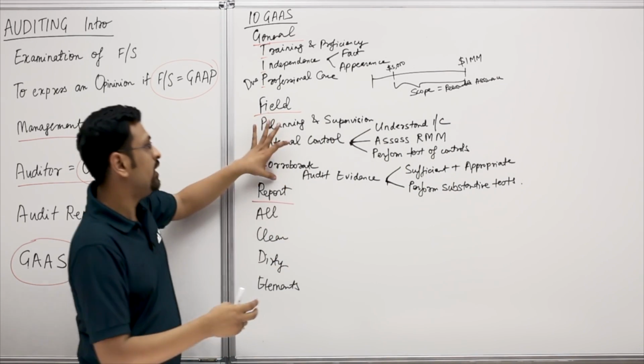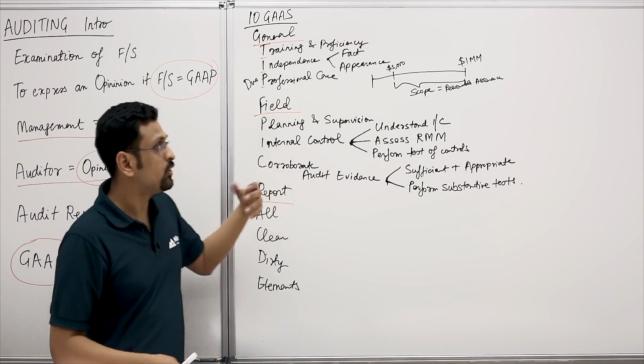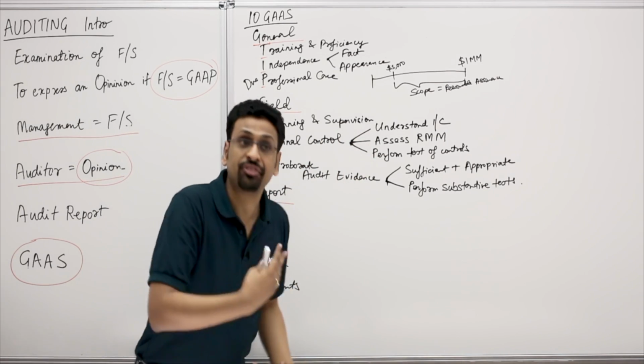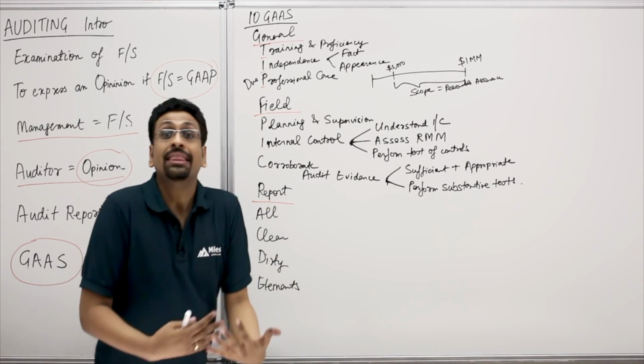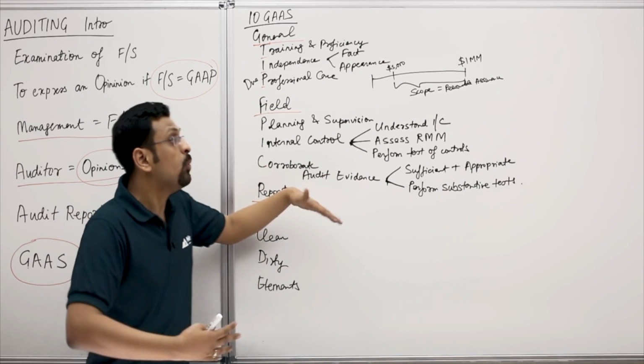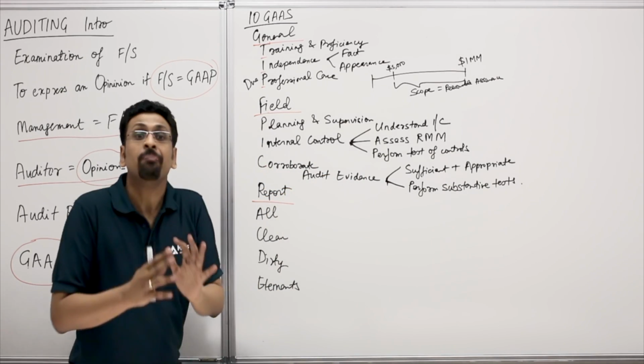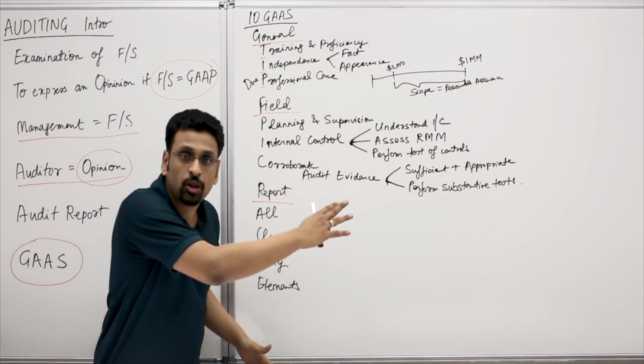So guys, let's look at it together. So we have internal control phase where we perform test of controls. Depending on the results of test of controls, we perform substantive tests. Let's look at it in detail. Let's get on the board on that side.